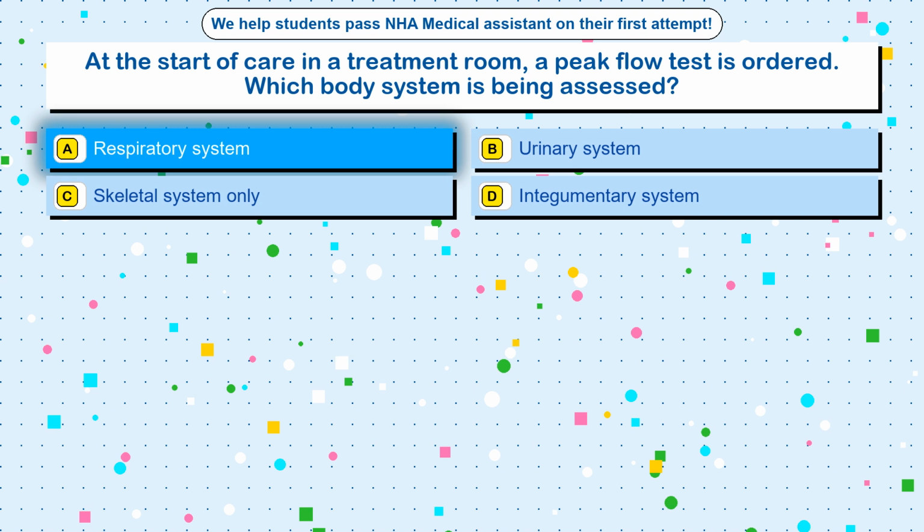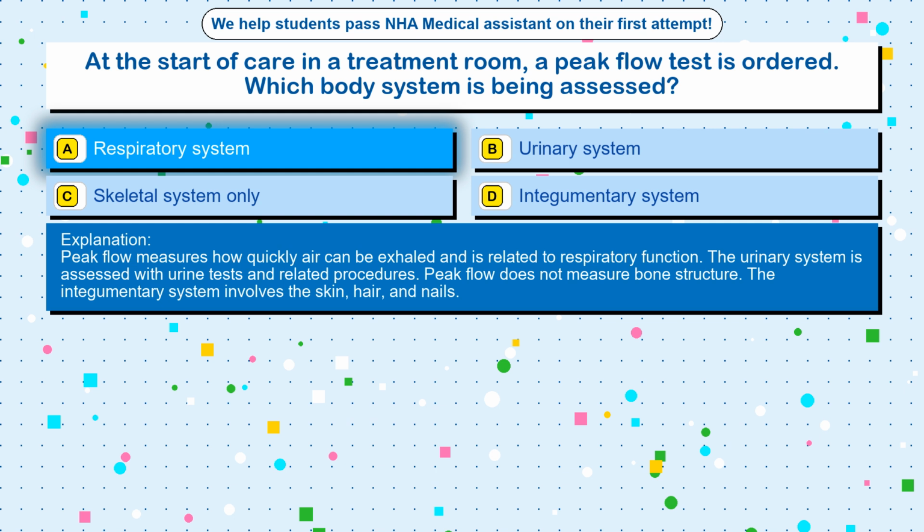Respiratory system. Peak flow measures how quickly air can be exhaled and is related to respiratory function. The urinary system is assessed with urine tests and related procedures. Peak flow does not measure bone structure. The integumentary system involves the skin, hair, and nails.